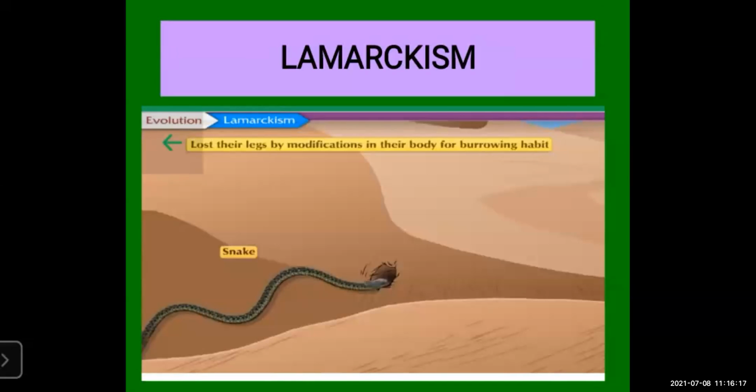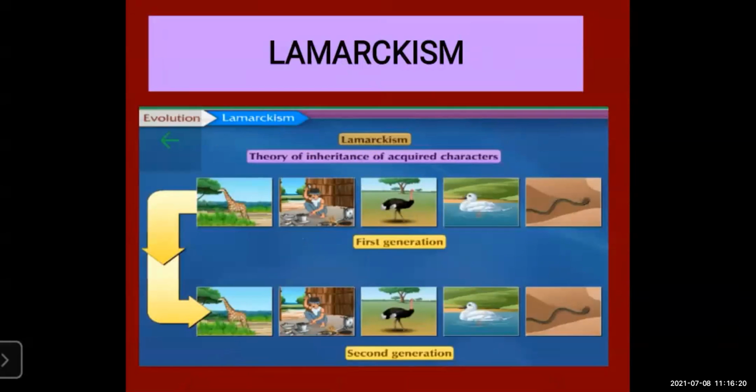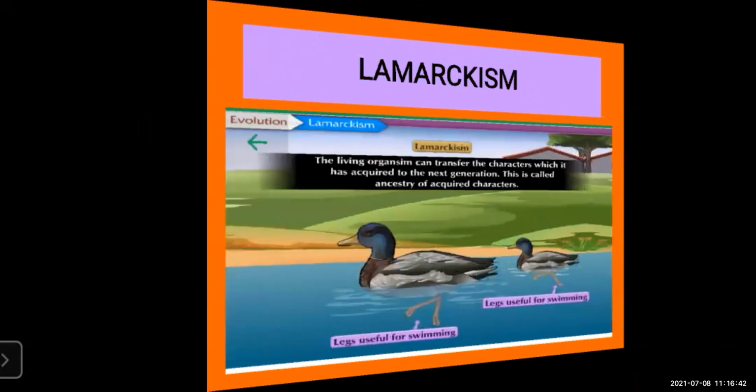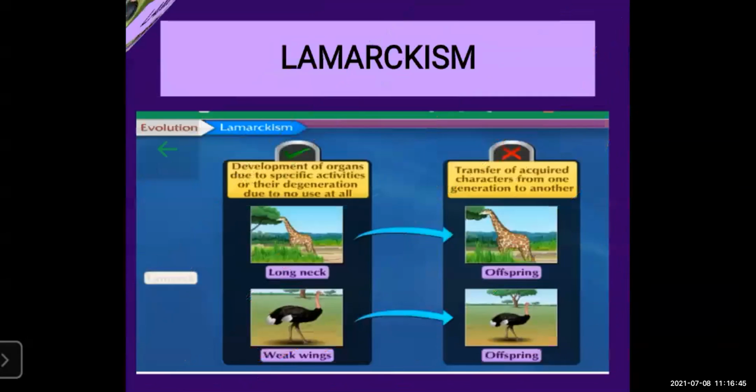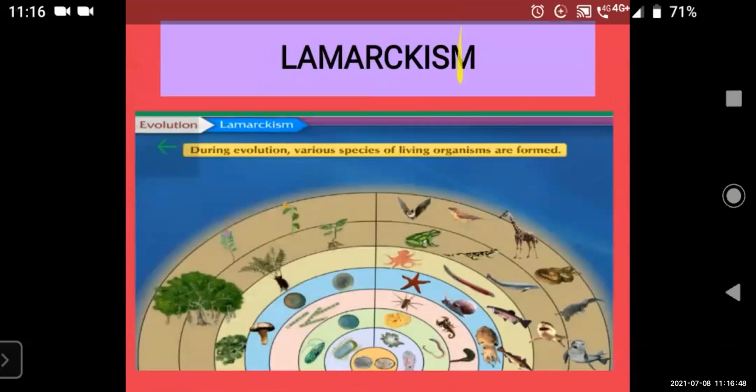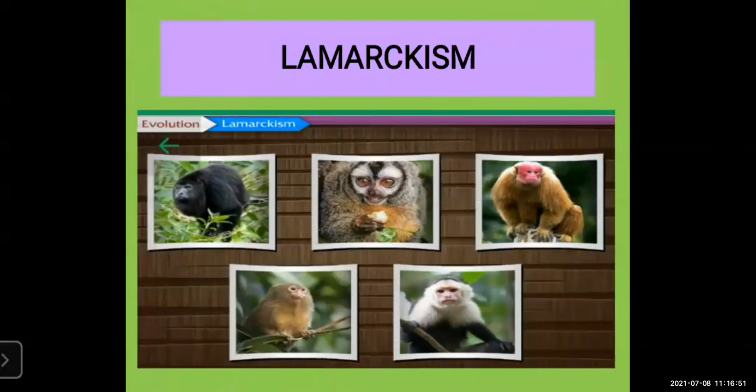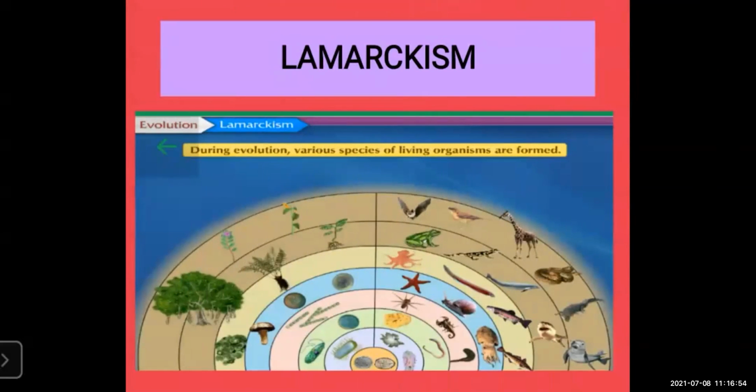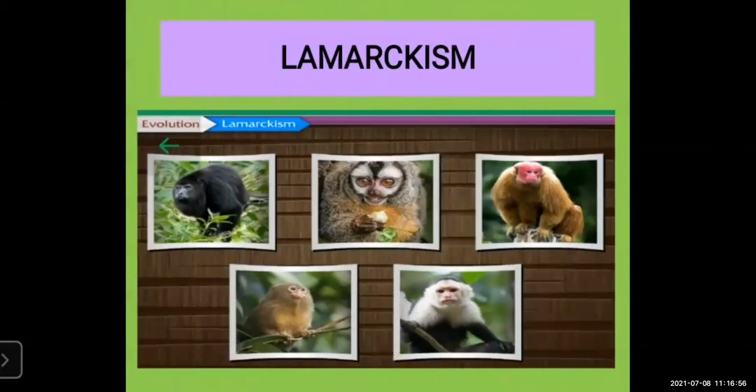This was the observation given by Jean-Baptiste Lamarck. In Lamarckism there are two things. First, use and disuse of organs. Second, theory of inheritance of acquired characters, means whatever characters one generation has, they are transferred to the next generation. So these two things are given by Lamarckism. So during evolution, various species of living organisms are formed, as we have seen.